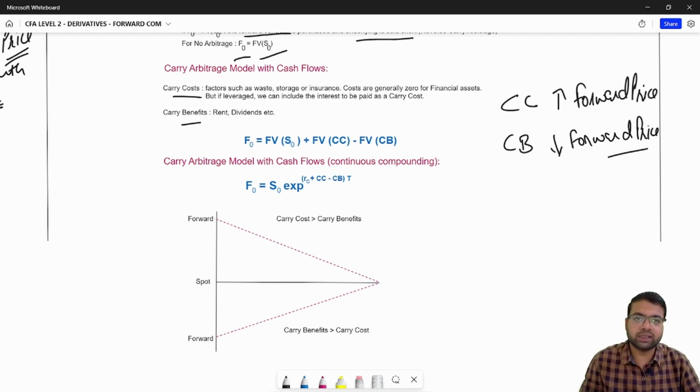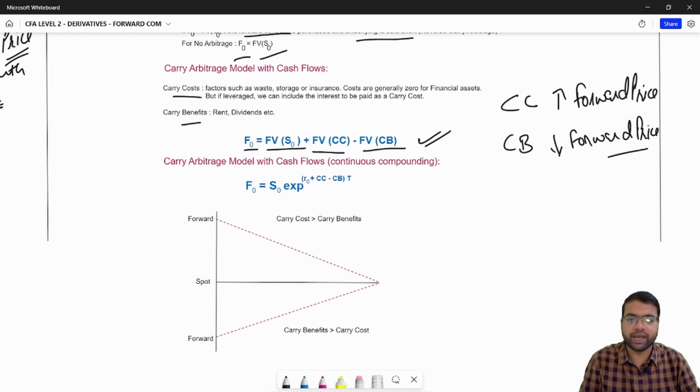So if we consider the cash flows, the carry benefits and the carry costs, the forward value of your contract will be equal to the forward value of the spot price plus the forward value of the carry cost, minus the forward value of your carry benefits. So this is the forward price with cash flows associated. And if we are talking about continuous compounding, in that case your forward price will be equal to your spot price times exponential of the interest cost for the year plus the carry cost minus the carry benefits, times T.